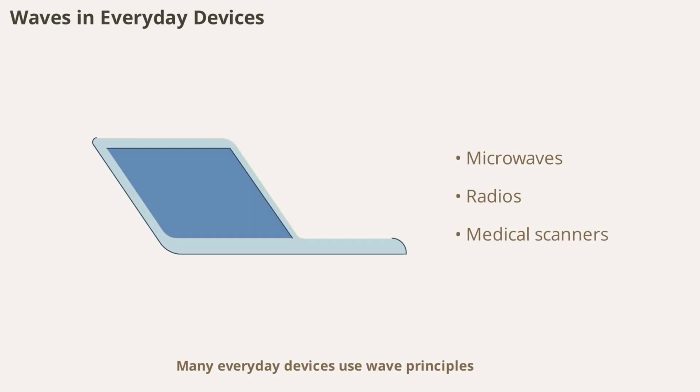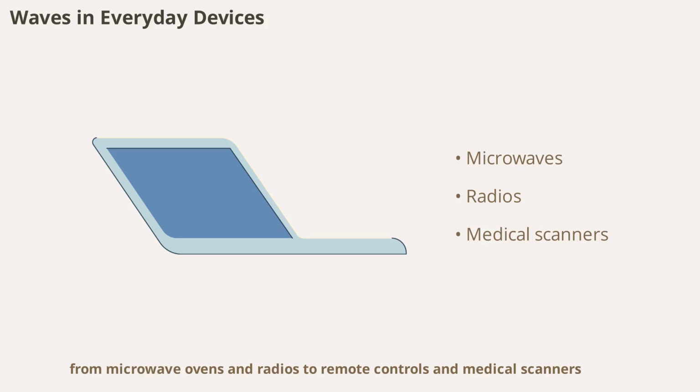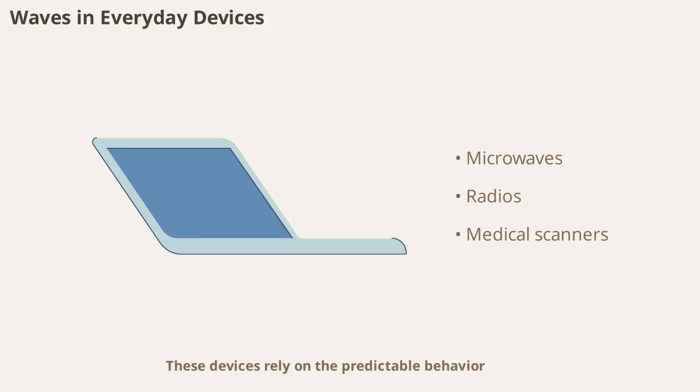Many everyday devices use wave principles, from microwave ovens and radios to remote controls and medical scanners. These devices rely on the predictable behavior of waves to function efficiently and safely. Recognizing the role of waves in technology helps us appreciate the science behind our daily lives.